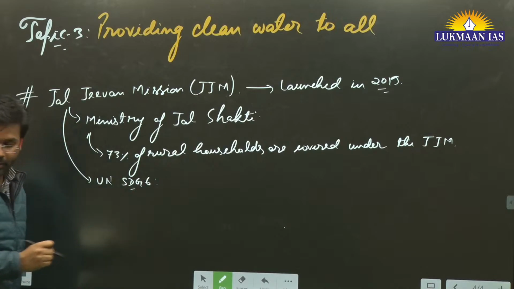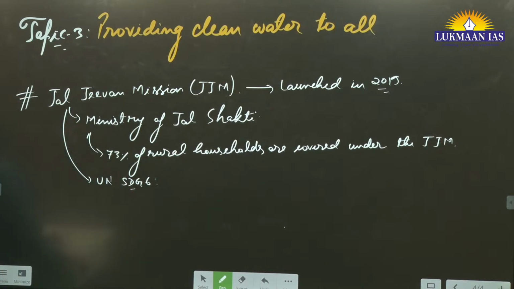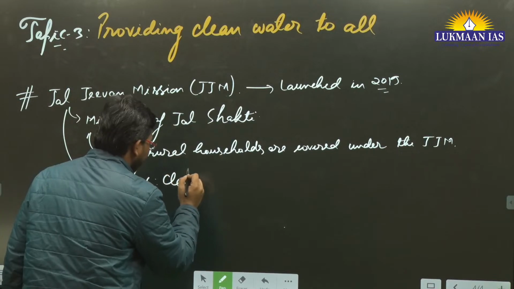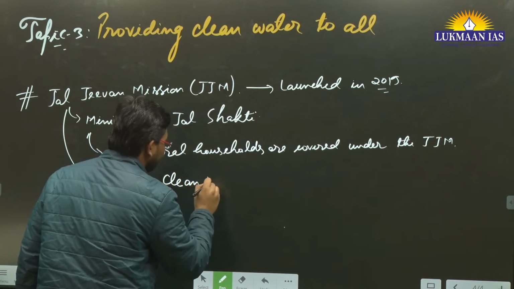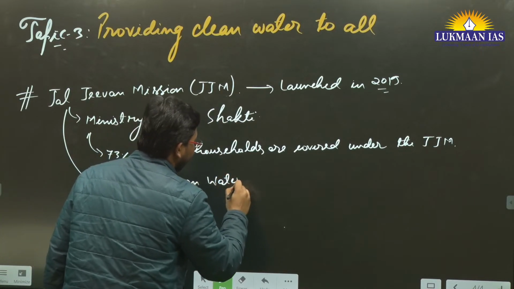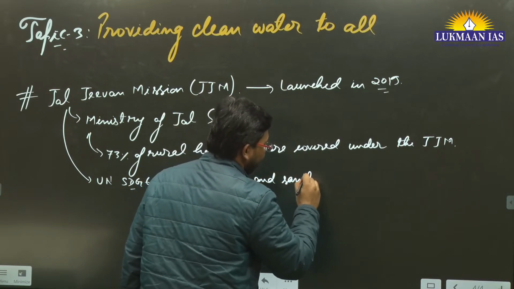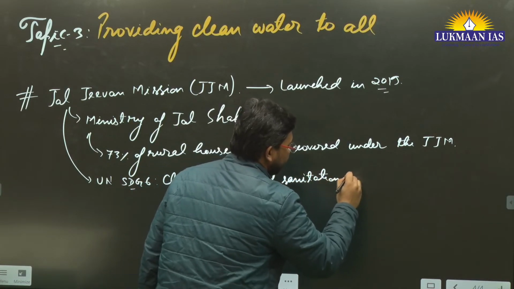And what is that goal? The goal says clean water and sanitation for all.